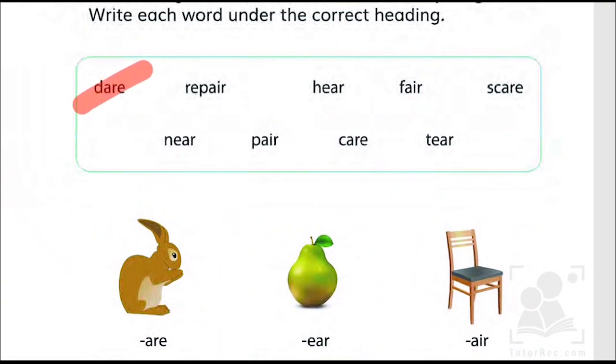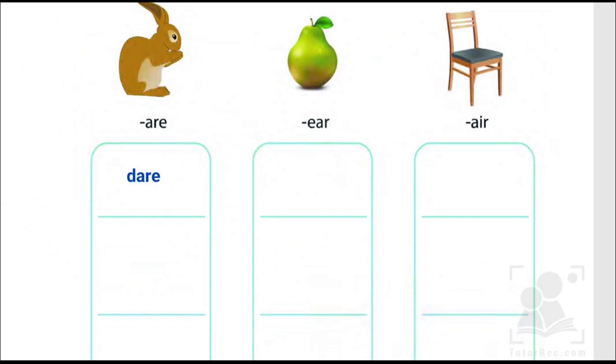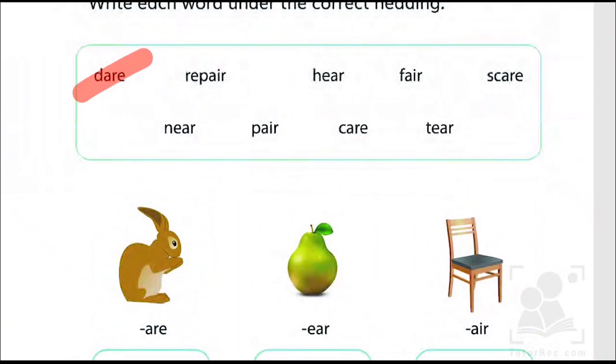It's done. Next we have scare, as it also ends in ARE. Let's cut it from the list. Next we have care, CARE.